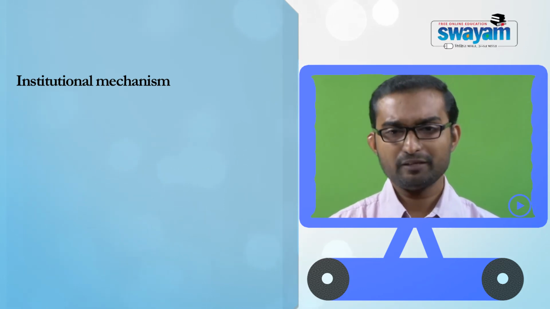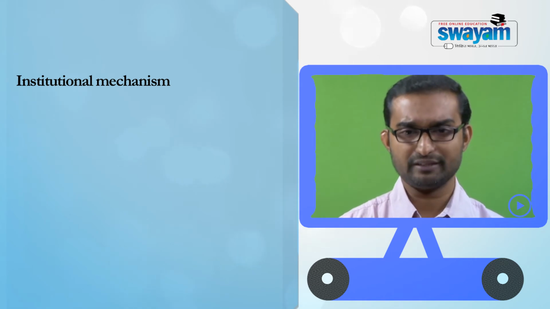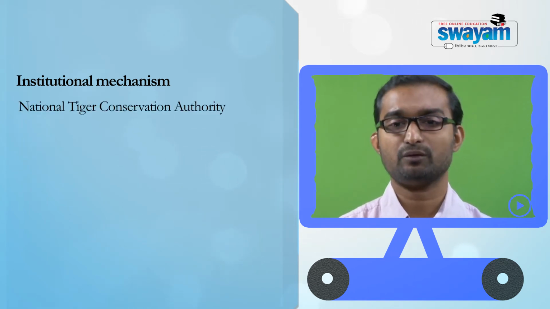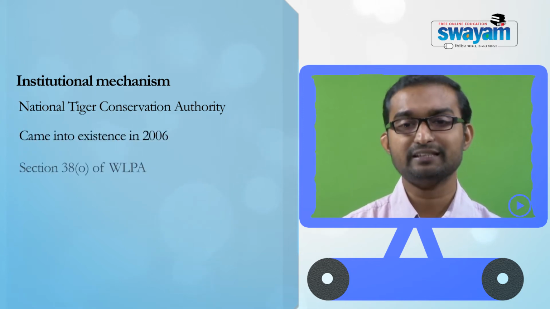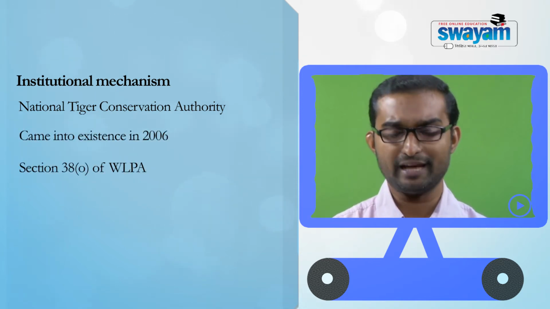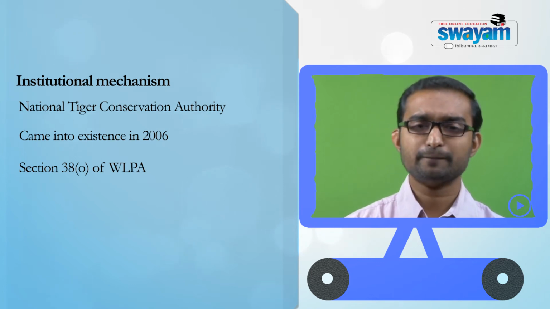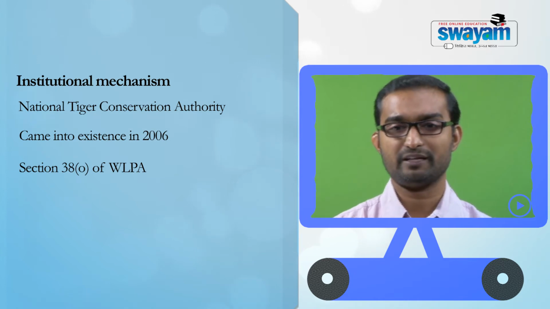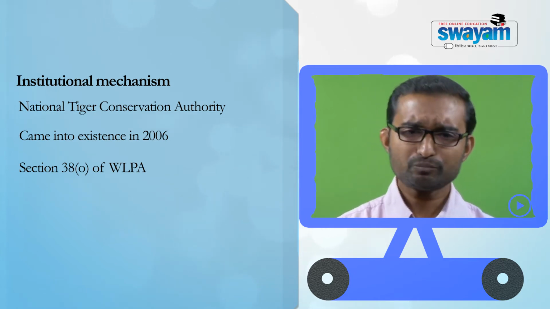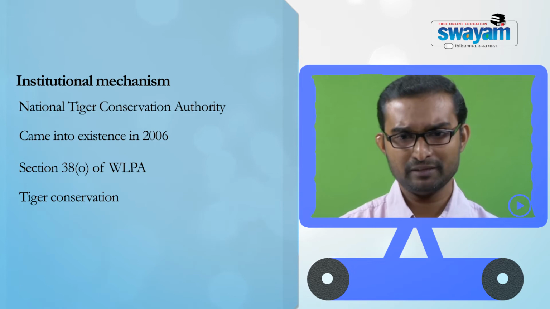Another major institution is the National Tiger Conservation Authority. This was established in 2006 under Section 38O of the Wildlife Protection Act. As you can see, this is a species-specific authority, meant for the conservation of tigers in India.